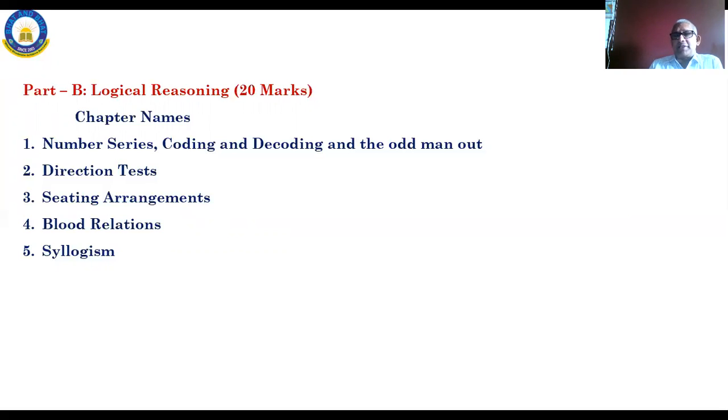It will be like that. For example, number 1 stands for this, number 2 stands for this, number 3 stands for this, or number 4 will stand for this, like this. You will know detail when we study that lesson. Okay. Direction test, say Mr. Mohan is walking in the east for 2 kilometers, then turning to the right. Like this, some questions will be there. How far he is from the starting point. So questions will be there. That's called direction test. Seating arrangements, like that only. Say Keshav is sitting next to Mohan, and Mohan is not to the left of Ramesh. Like this, some questions will be there. Where is Ramesh from Keshav? Something like that.